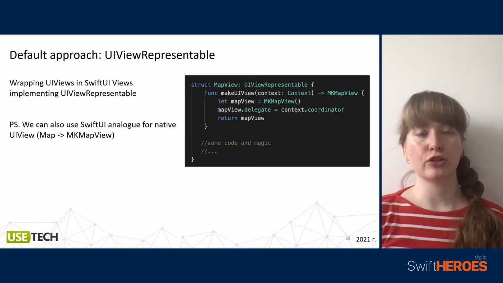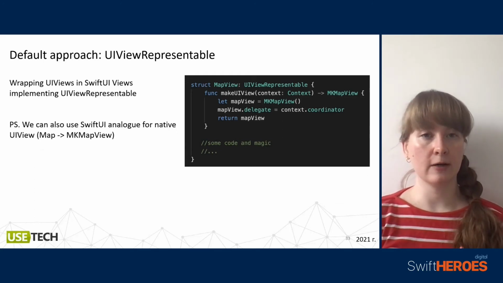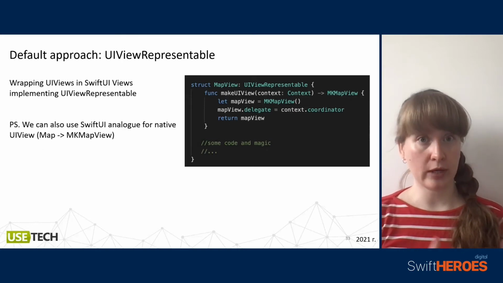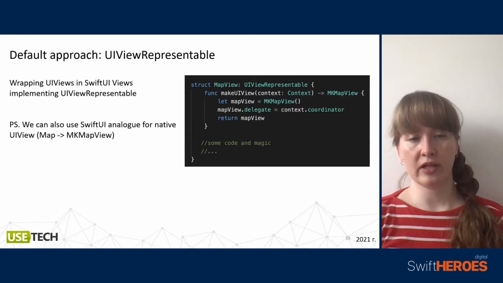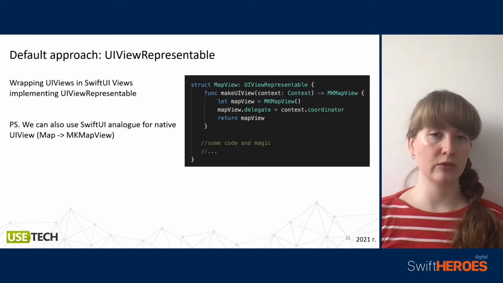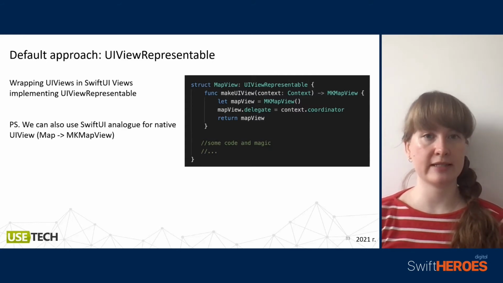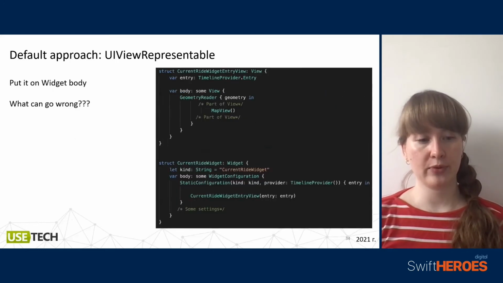For some controls, there are already controls for SwiftUI, and maybe we can use them also. For example, if we don't need Google Map and we need to use some classic iOS map, we can use a specific map control.